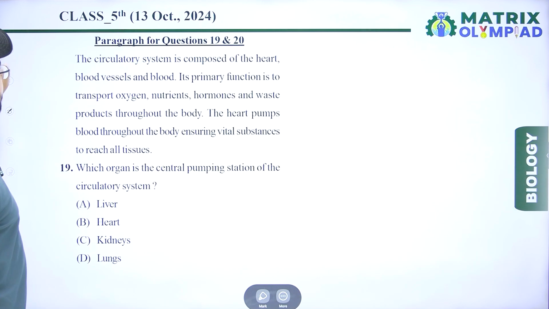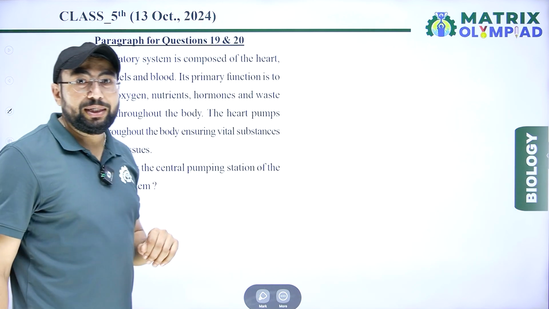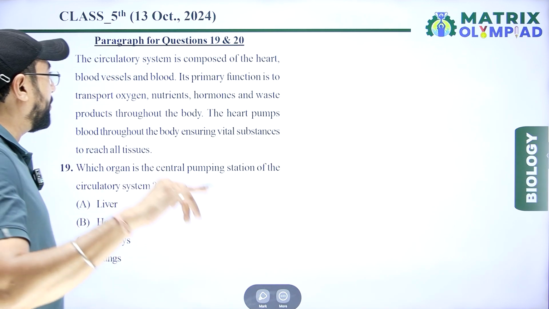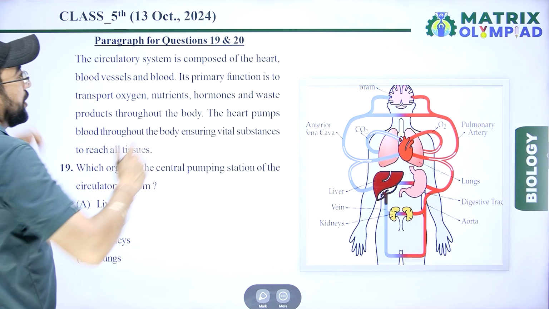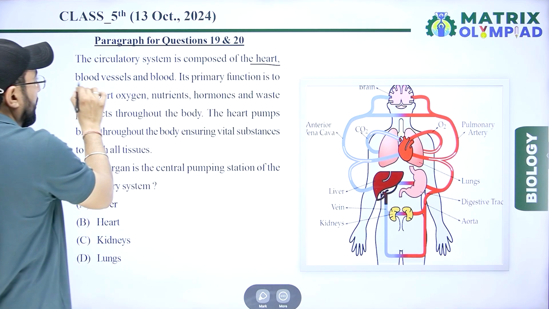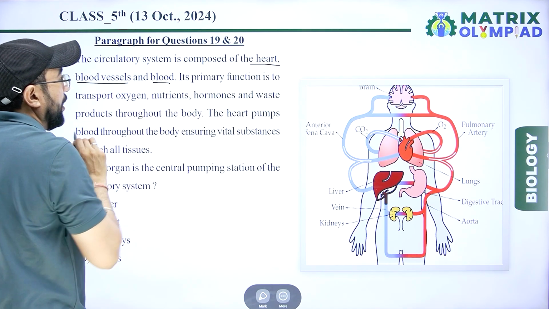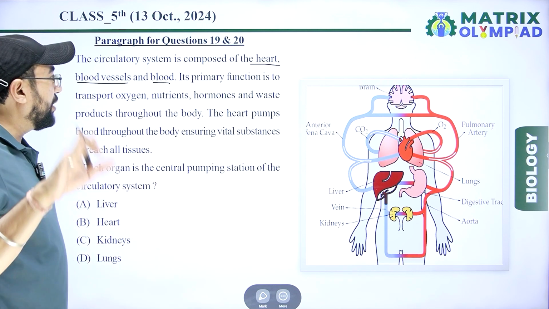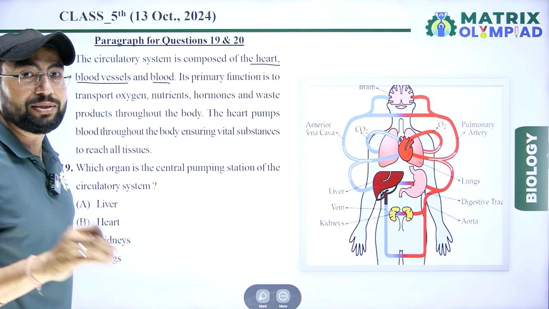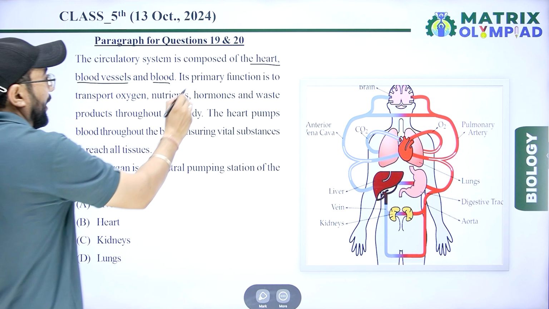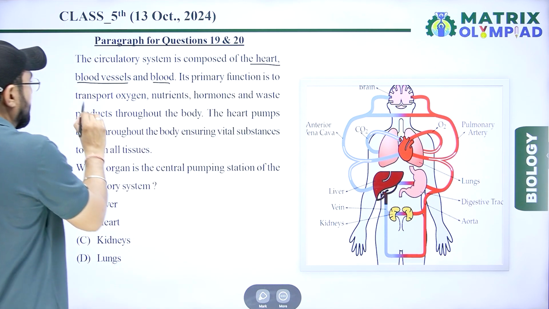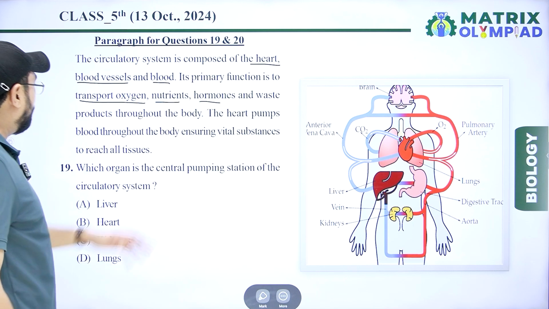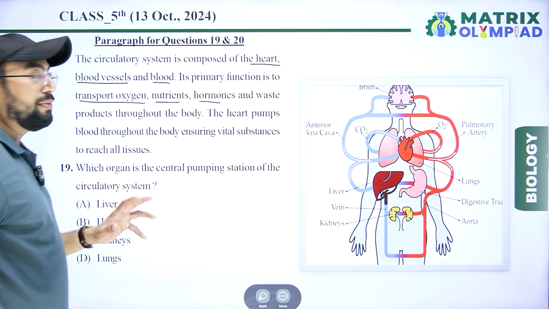Next are the paragraph questions, 19 and 20. The circulatory system is composed of the heart, blood vessels, and blood flowing in the blood vessels. Its primary function is to transport oxygen, nutrients, hormones, and waste products throughout the body.